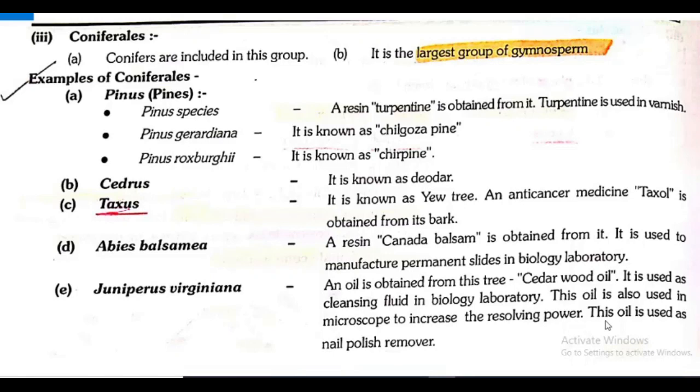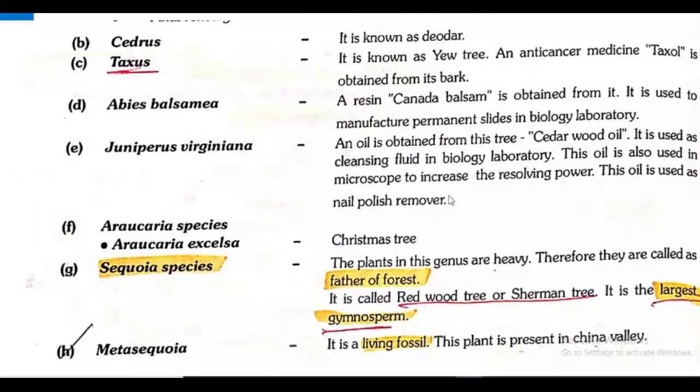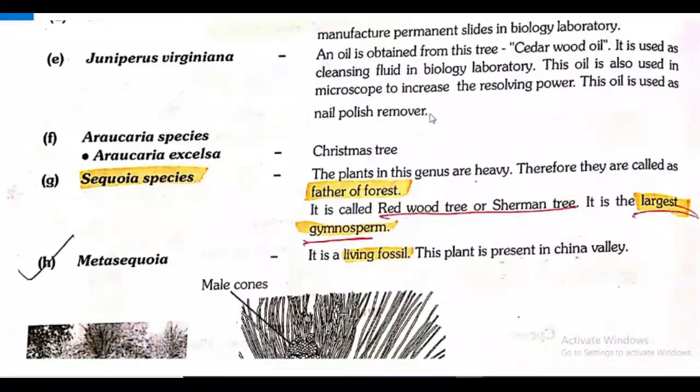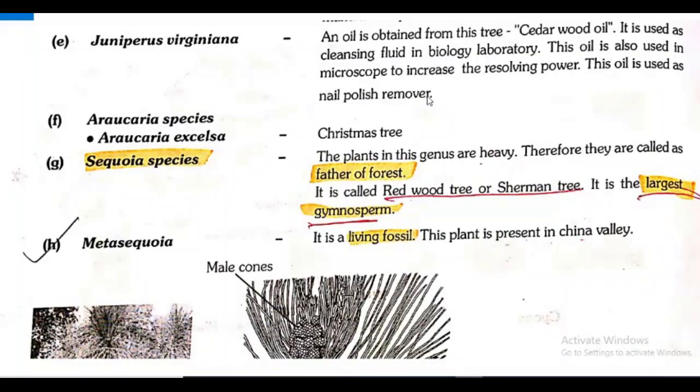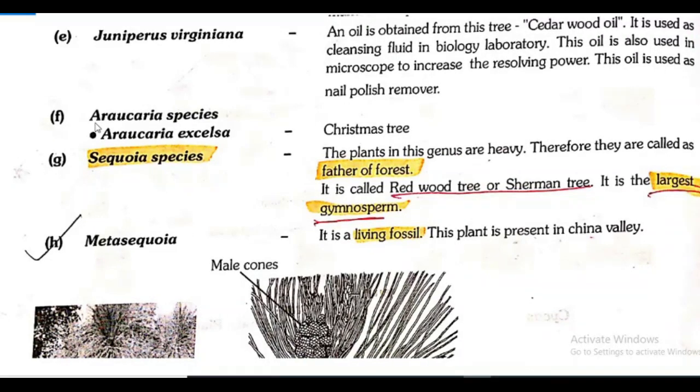This oil is used as nail polish remover. Even girls know that, using nail polish remover. So you have to understand which oil is used: the one obtained from Juniperus virginiana, which is useful in many aspects, and it is known as cedar wood oil.